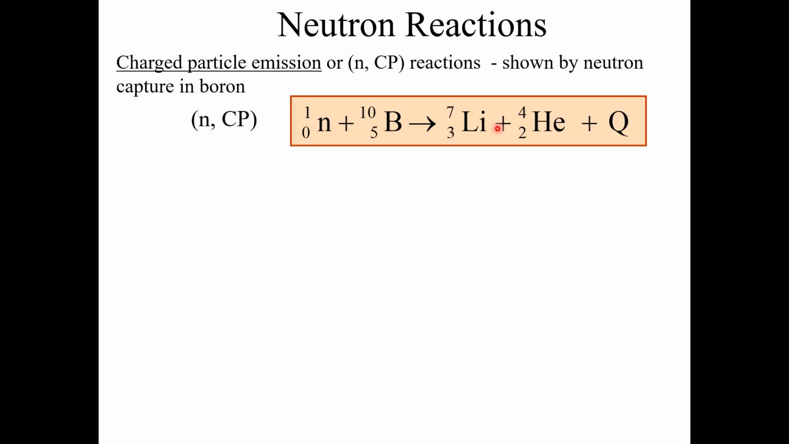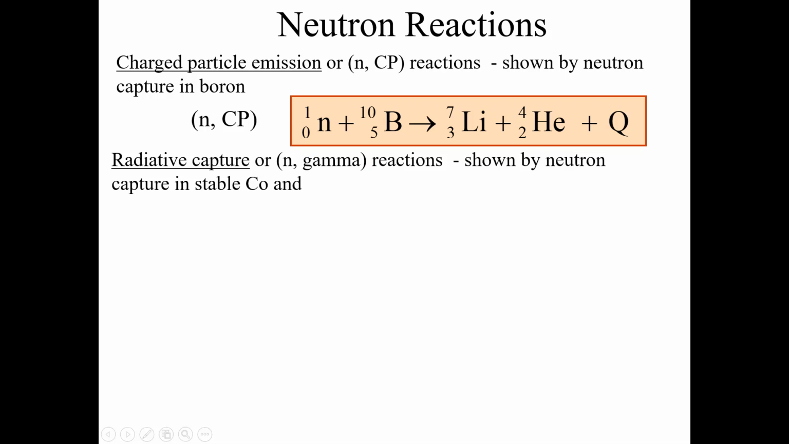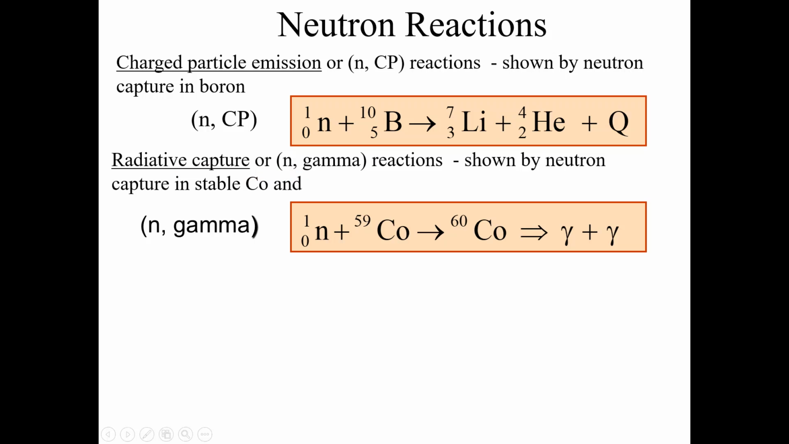So as a result, we get two charged particles, that is lithium-7 and alpha particles. Along with that, we have some energy that we call the Q value. Similarly, we can have radioactive captures or neutron-gamma reactions, shown by neutron capture in stable cobalt. That is, we can write it like this: neutron-gamma reactions.